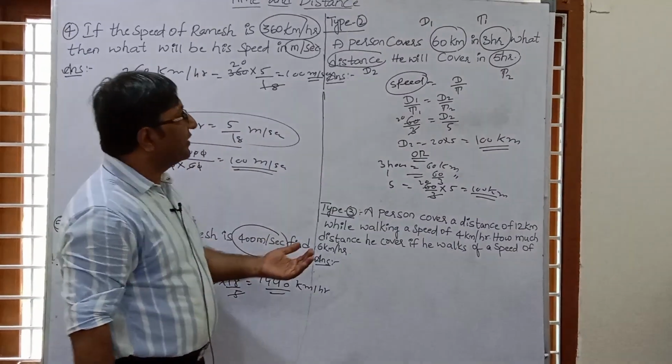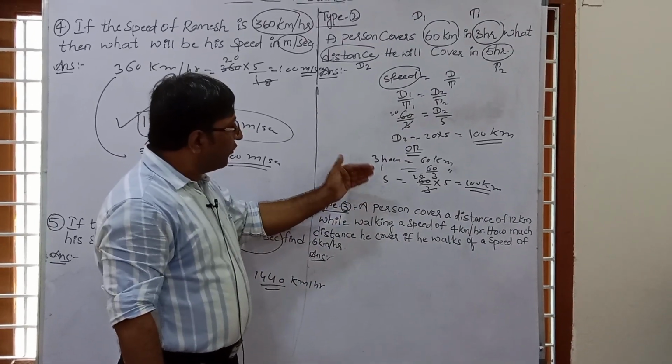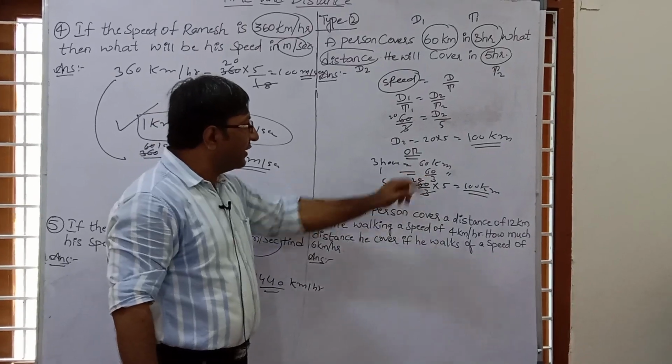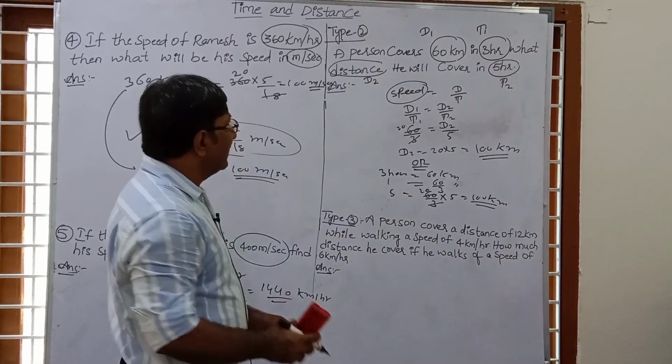This is the unitary method, that is 3 hours equal to 60 kilometer. So for 1 hour, there is less, so divide 60 by 3, and for 5 hours, 60 by 3 into 5. Now see the next question.